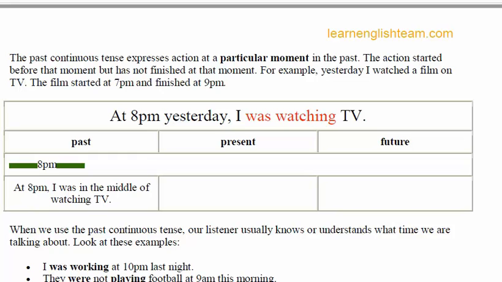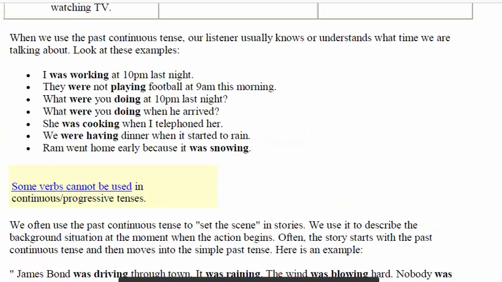Okay. When we use the past continuous tense, our listener usually knows and understands what time we were talking about. So keep in mind, before using a past continuous tense, your listener should understand what time we are talking about. For example, I was working at 10 p.m. last night.